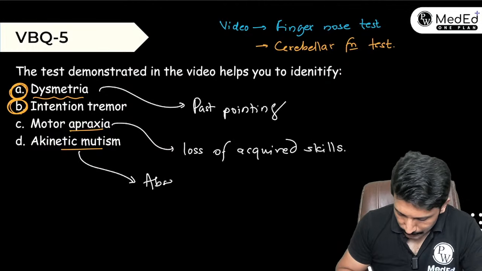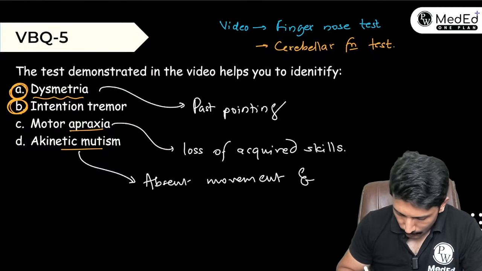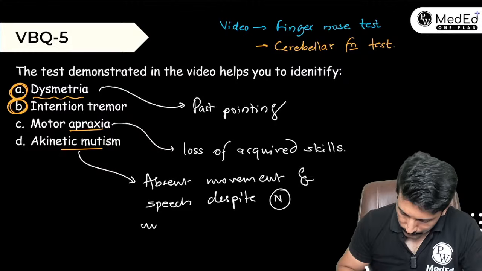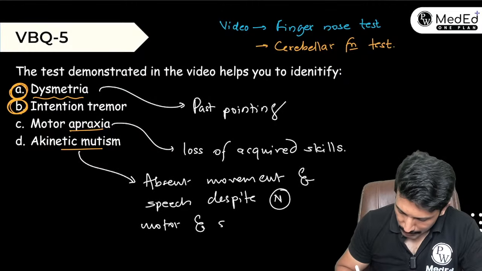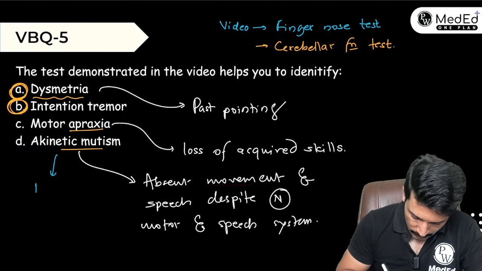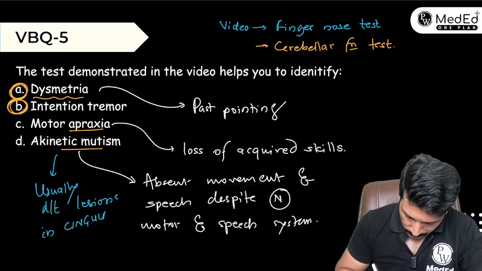So, absent movement and speech despite a normal motor and speech system, and it is usually due to severe lesions in the cingulate cortex, which is part of the limbic system.